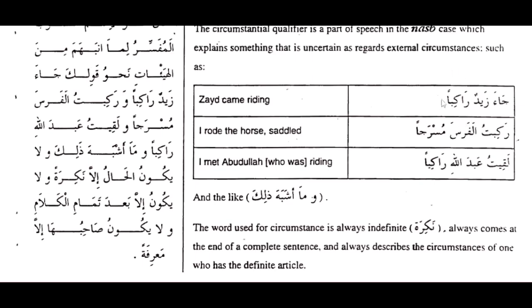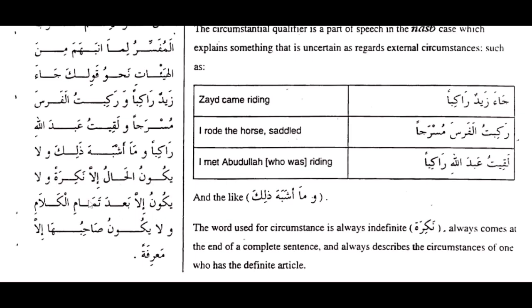So you see rakiban, you see rakiba. You always see it with tanween, and the tanween is an indefinite article. It signifies that the thing is nakira. So that's what the Sheikh is saying. It's always nakira. Mashiyan, rakiban. Hope that is clear. So it's always in that state. Musrajan, as you are seeing. Okay. So that's why he's saying illa nakira.